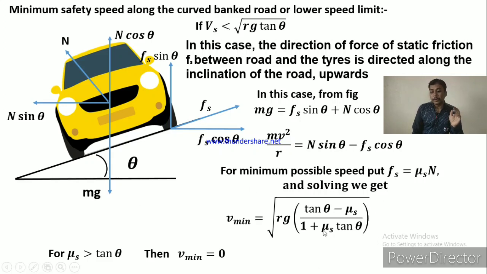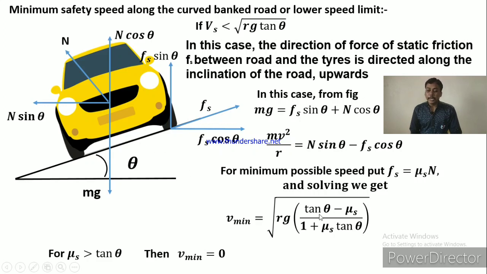In this case we also discussed that if the coefficient of friction is 0, the speed is under root rg tan theta, which means this minimum speed limit is only due to the coefficient of friction, that is, due to the frictional force or component of friction. Again, if theta is 0, or the angle of banking is 0, then V minimum is equal to under root mu rg, that is the speed limit on the horizontal road. So this is the minimum speed limit or lower speed limit on the banked road.